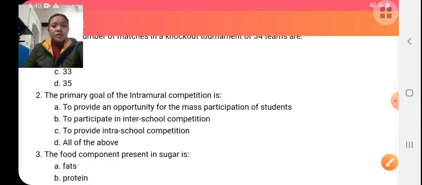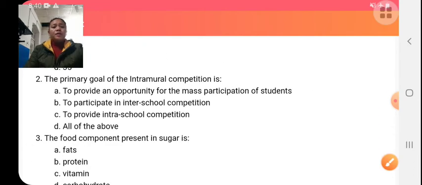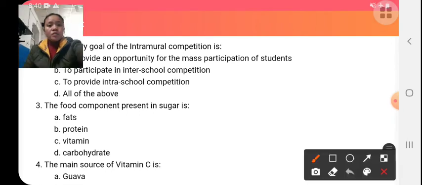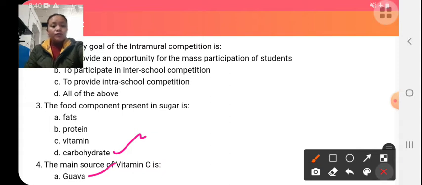Next is the prime goal of intramural competitions. The prime goal of intramural competition is to provide an opportunity for mass participation of the students. Food component present in sugar is carbohydrate. The main source of vitamin C are guava, means citrus fruit.